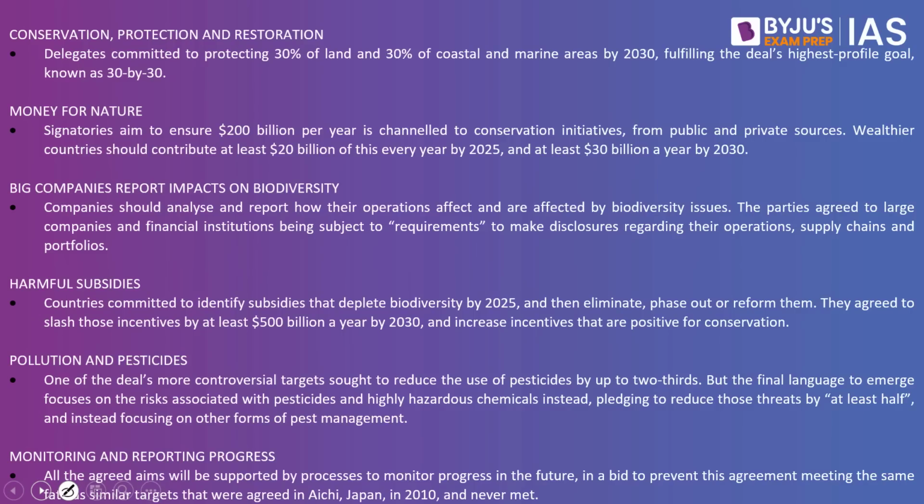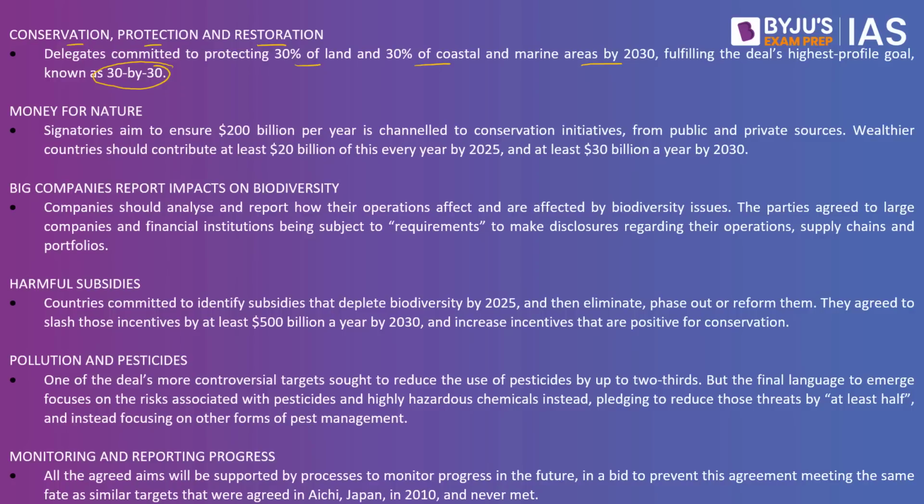This is based on 6 issues. One is to do with conservation, protection and restoration. Delegates committed to protecting about 30% of land, 30% of coastal and marine areas by 2030, fulfilling the deal's highest profile goal known as 30 by 30. So they might ask you a question in prelim as well. What do you understand by 30 by 30?